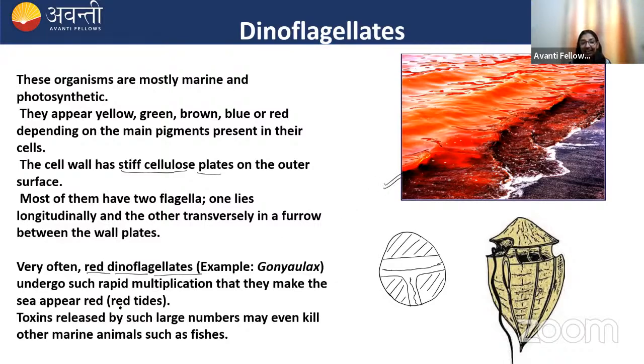We also call it red tide. You can see in the image the sea appearing red because of the red dinoflagellates. When they reproduce in a very large amount, they also produce a toxin, and this toxin can cause the death of other aquatic organisms, such as fishes.